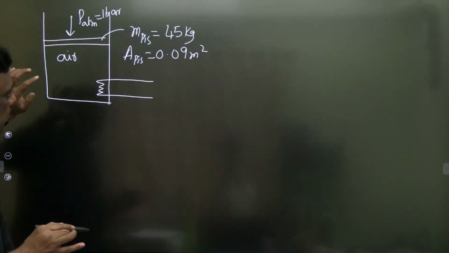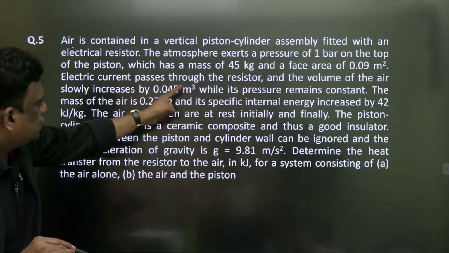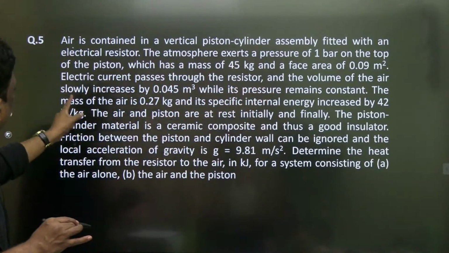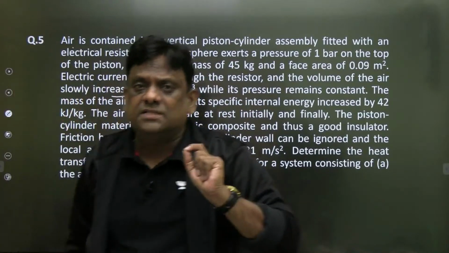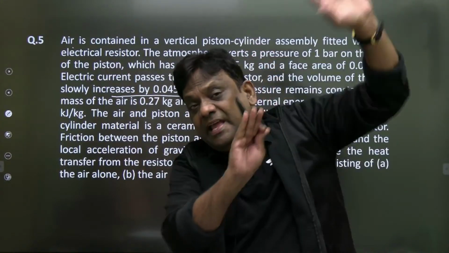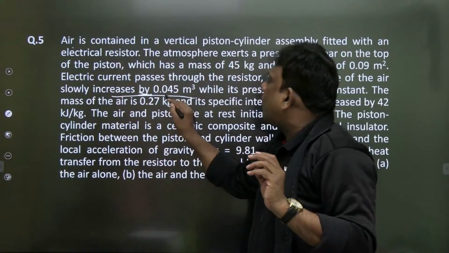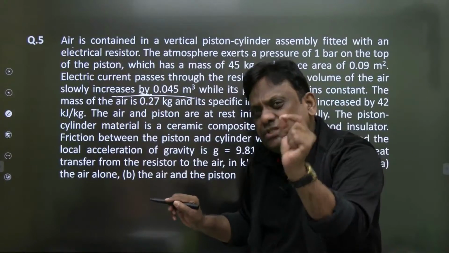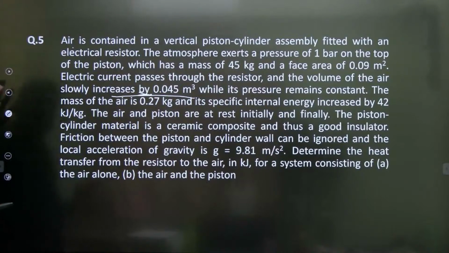Electric current passes through the resistor and the volume of air increases by 0.045. Understand words carefully. Increases to would mean the final is given. Increases by means the difference. It is increased by 0.045 means the difference of volume is given.